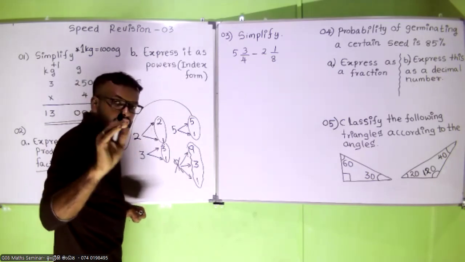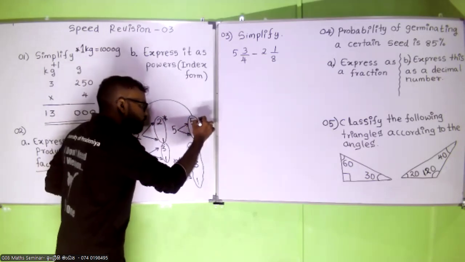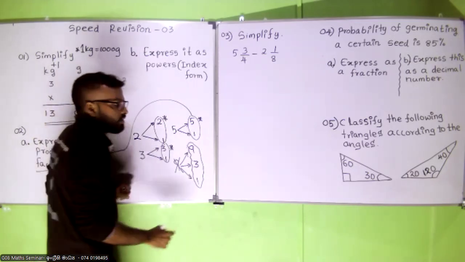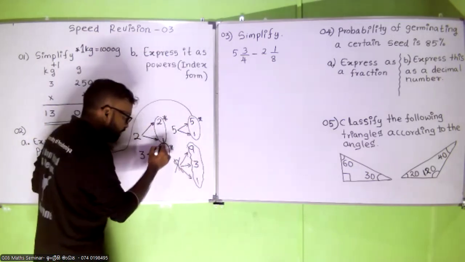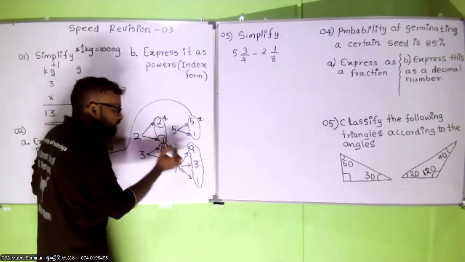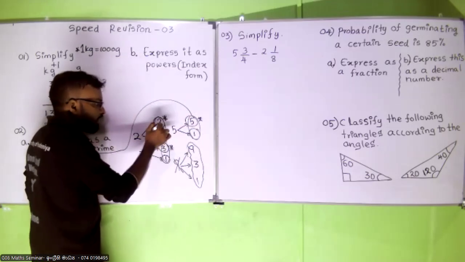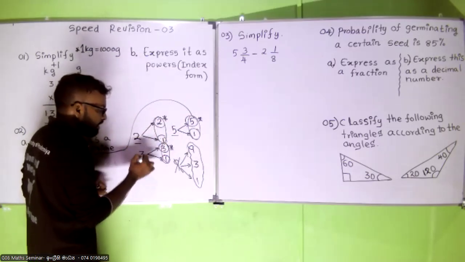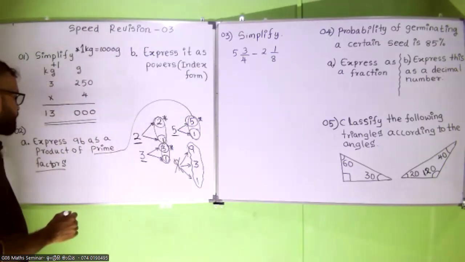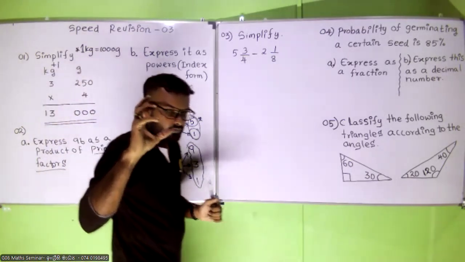For a prime number you can only have 2 factors: the number itself and number 1, right? These are the 2 factors that a prime number can have. So this is how you are going to identify a prime factor.